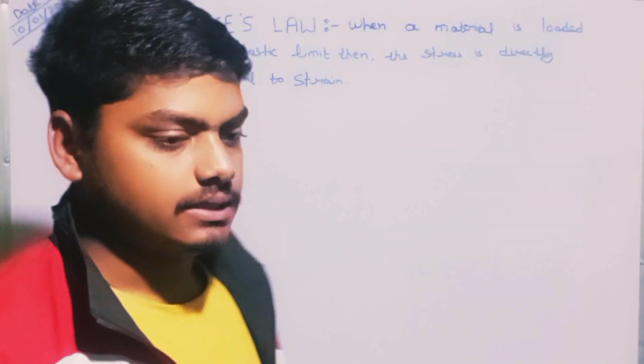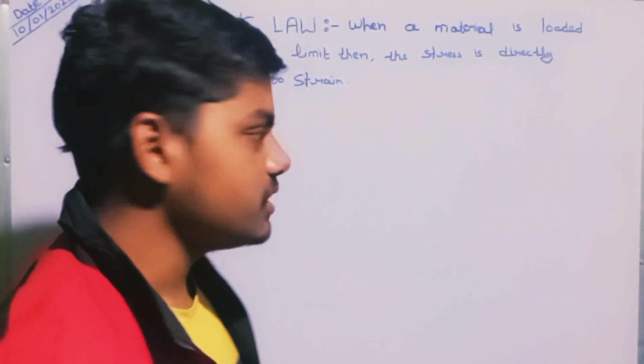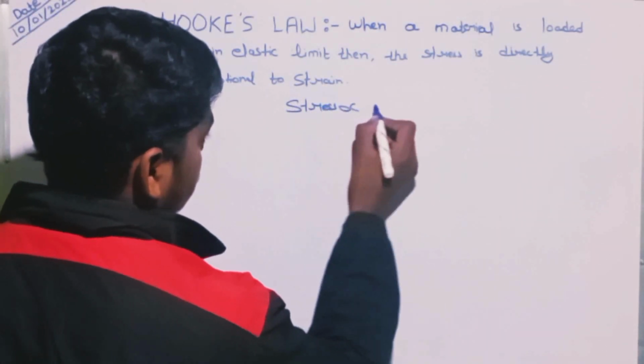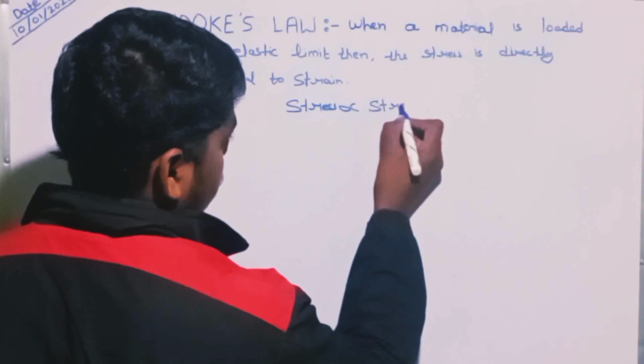It means stress is directly proportional to strain.